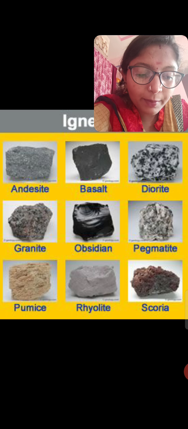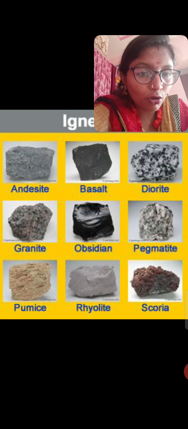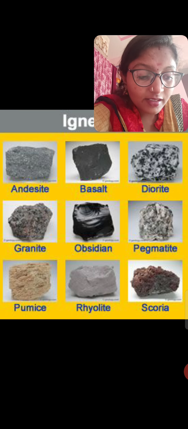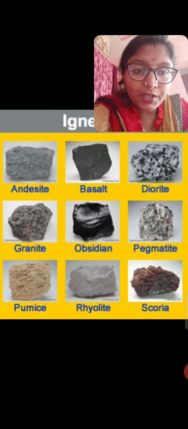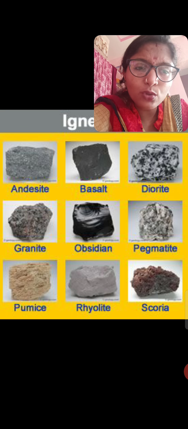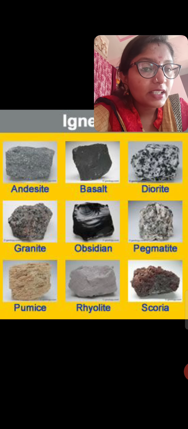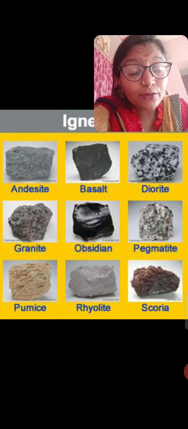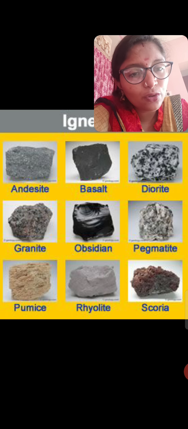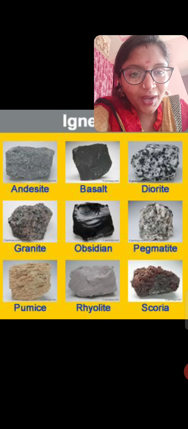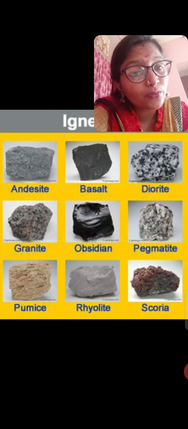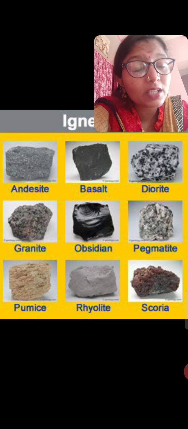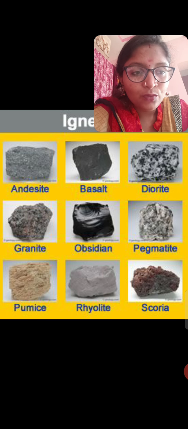So what is this magma made up of? It is liquid rock and gases. So after it has burst and come out of the earth, because of the temperature outside, it is getting cooled and this liquid state changes into the solid state, and from there we find different types of rocks. Okay, it depends on the land and also it depends on the rocks which are present inside that particular area where the magma is coming out. We find different types of rocks.